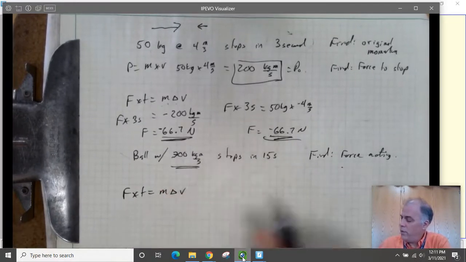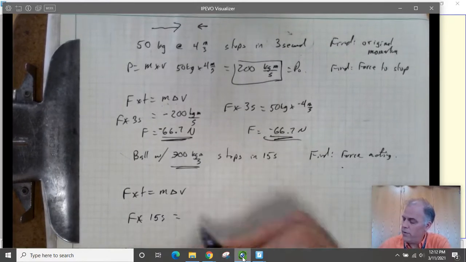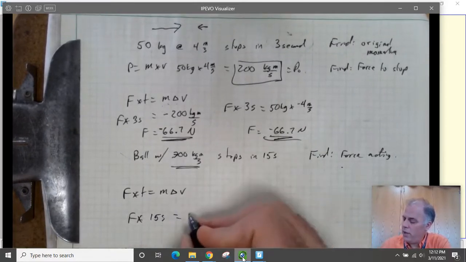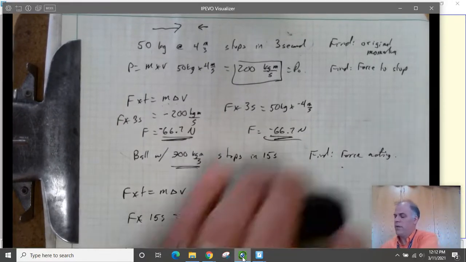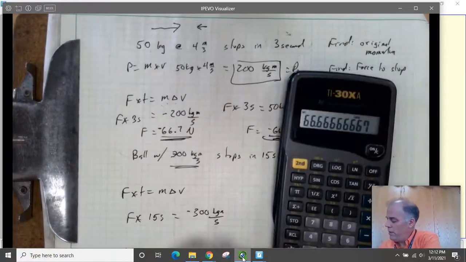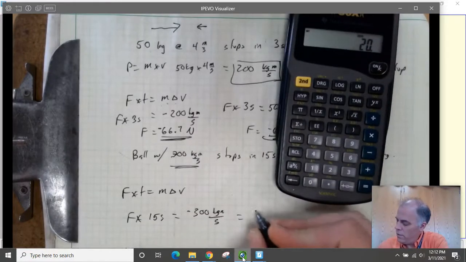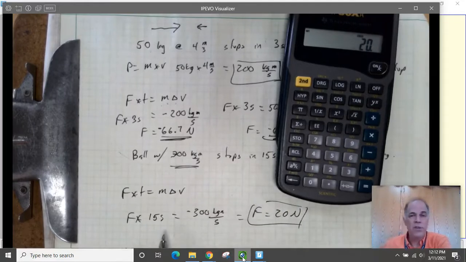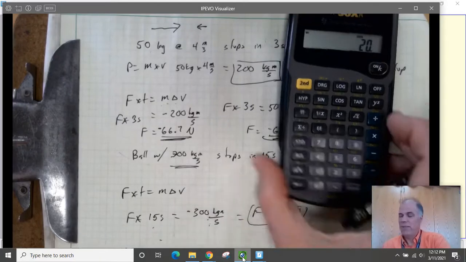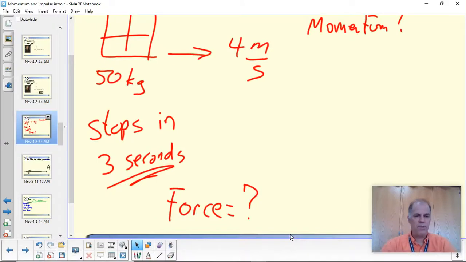In this case, we don't know the force, but we do know that it lasts for 15 seconds. And it's going to make a change of minus 300 kilogram meters per second. So we're going to divide both sides by 15. 300 divided by 15 turns out to be force is equal to 20 newtons. So if we apply 20 newtons of force for 15 seconds, we'll get that change in momentum. Okay, let's go back to our slides here and look at some more stuff. We've got a couple more examples for you to run through.